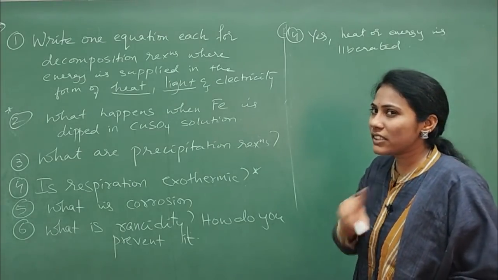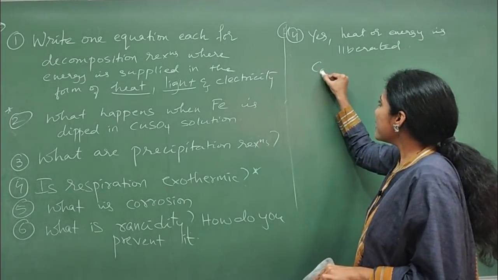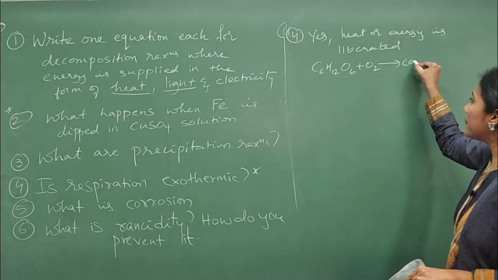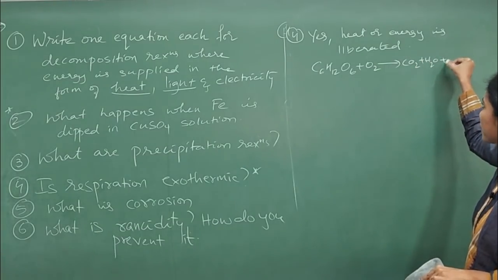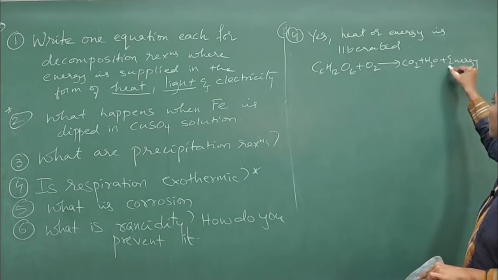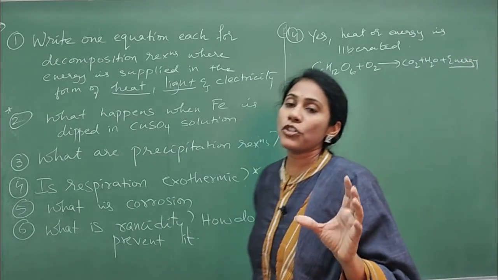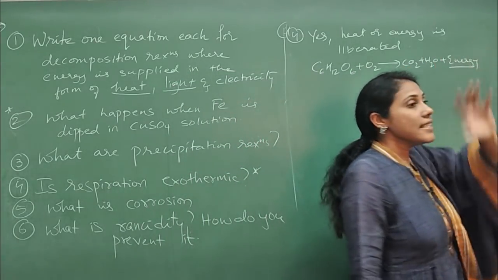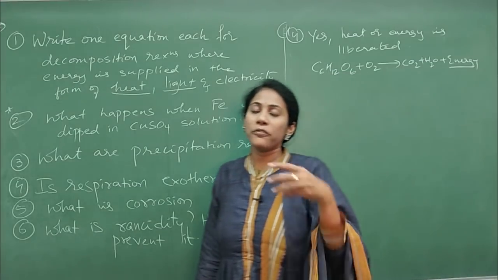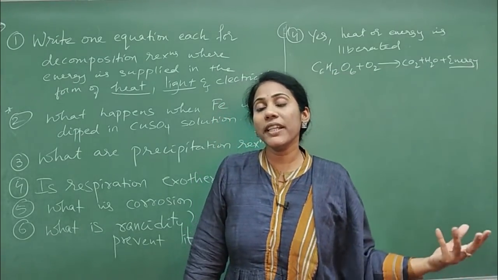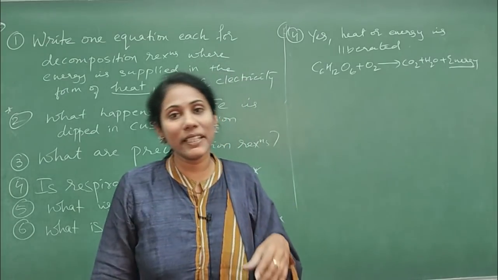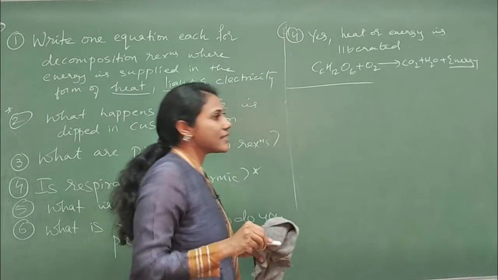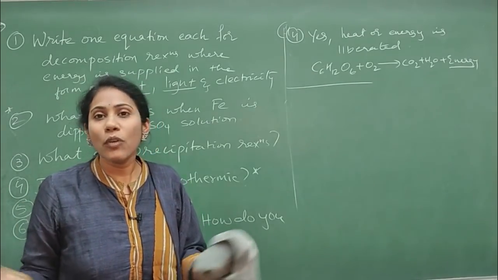What is the chemical reaction that you can write for respiration? C6H12O6 plus O2 will give you carbon dioxide plus water plus energy, right? So this is the chemical reaction you will write, where food undergoes oxidation to give carbon dioxide, water and energy. Since energy is nothing but a form of heat which is coming outside during the reaction, it is called an exothermic reaction. Okay, and here one more question: is photosynthesis exothermic or endothermic? What may be your answer?